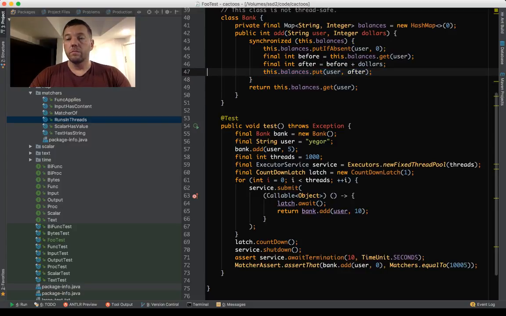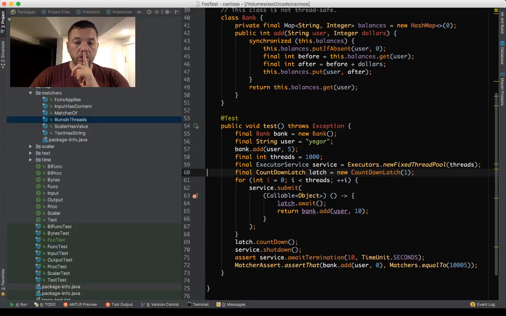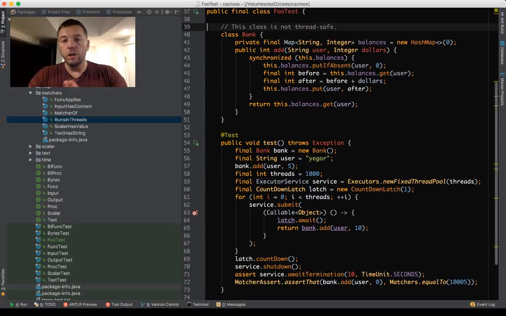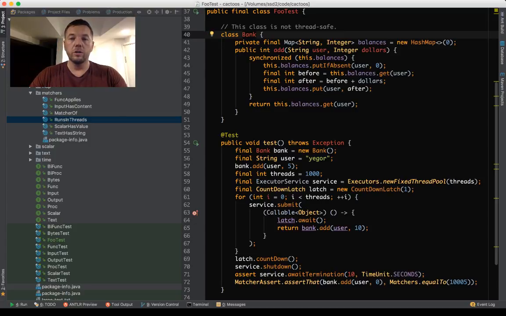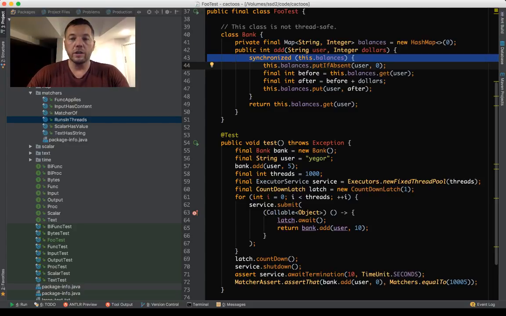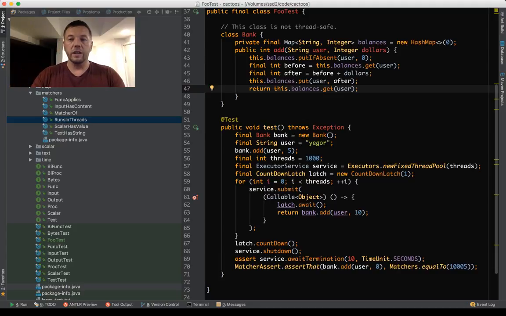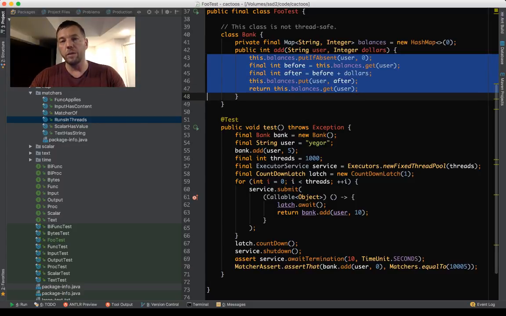So what about this line? Maybe we'll discuss it in the end. But here comes the point. The question is, what do we do in object-oriented programming when we have objects which are just objects, and they're not supposed to be thread safe. So let's say we have this object. We just designed it. We were never thinking about thread safety, and this is our code. It looks good, it looks nice. It's just a bank, a collection of balances of a user.